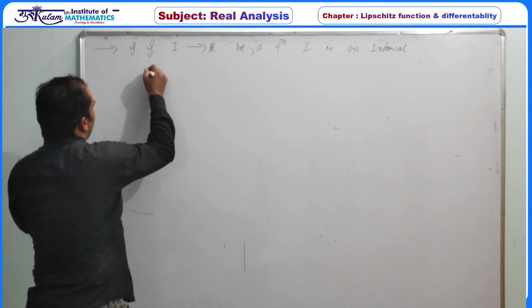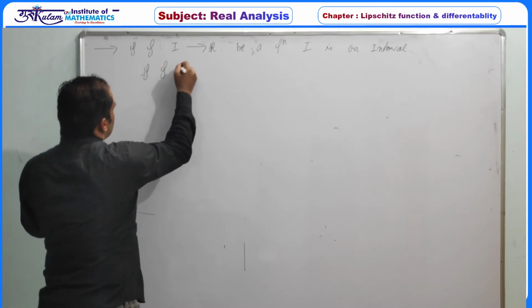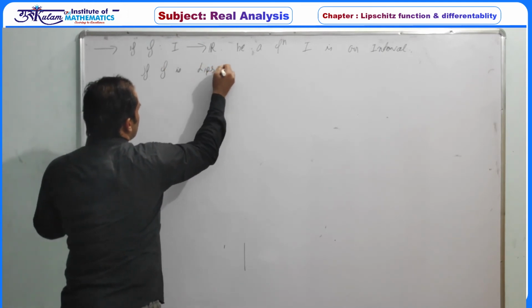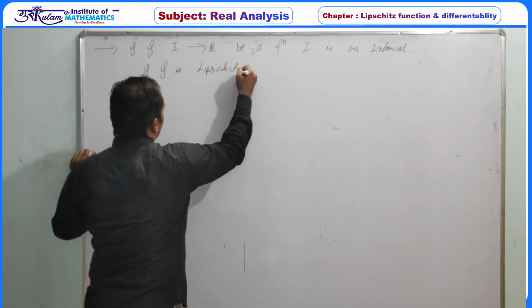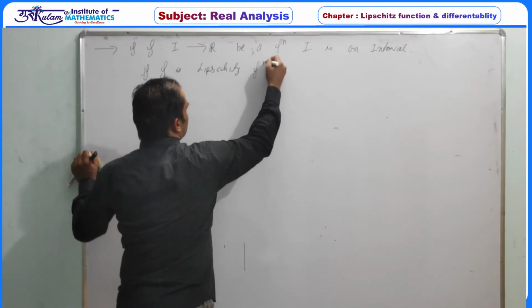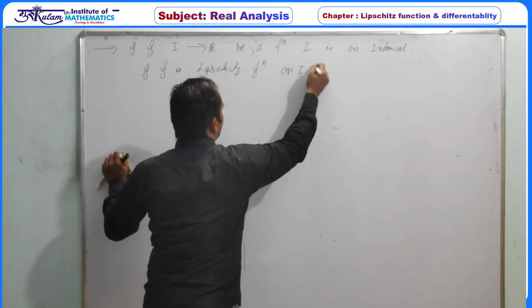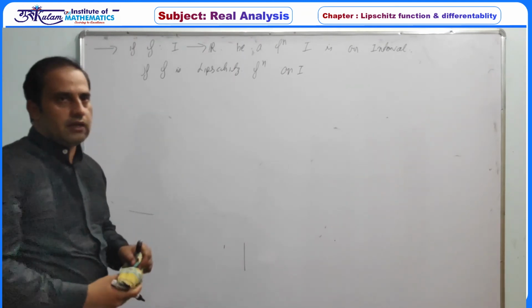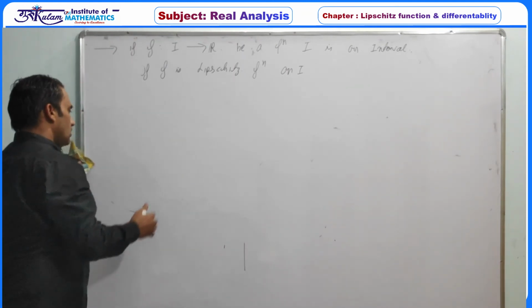Now first, if f is Lipschitz continuous, so f is a Lipschitz function on I, we have to verify whether it is differentiable or not.